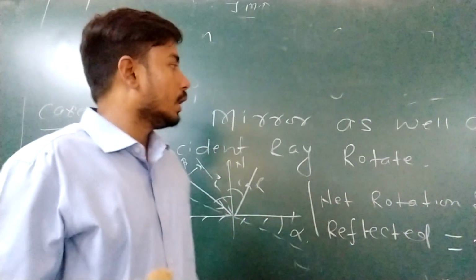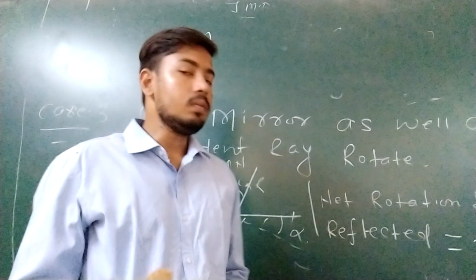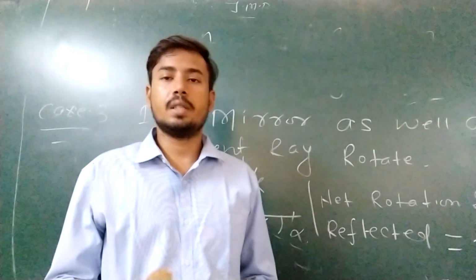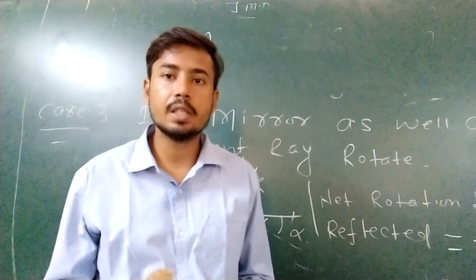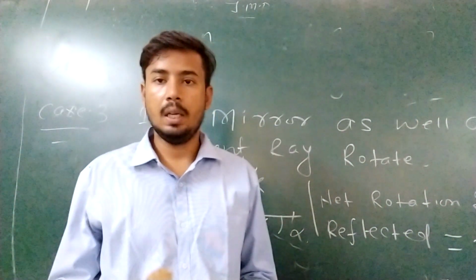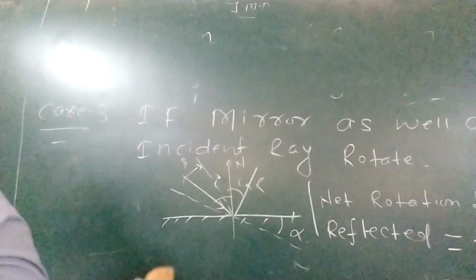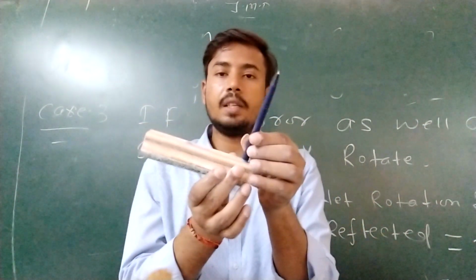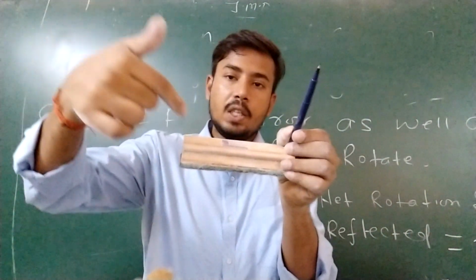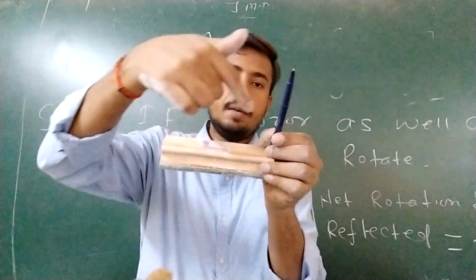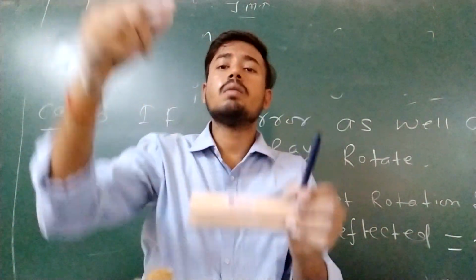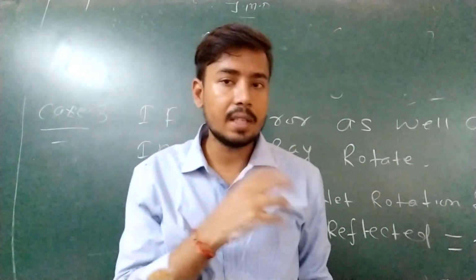Fine. Now we are going to discuss deviation when two mirrors and lot of mirrors are kept. It means deviation due to two mirrors. Suppose that we have this is one mirror and this is one mirror. Both are kept like this one. Suppose that a ray is coming like this one. So after reflection, this ray will go here, and after this ray will go like this one. So what will be net deviation in that case, right?